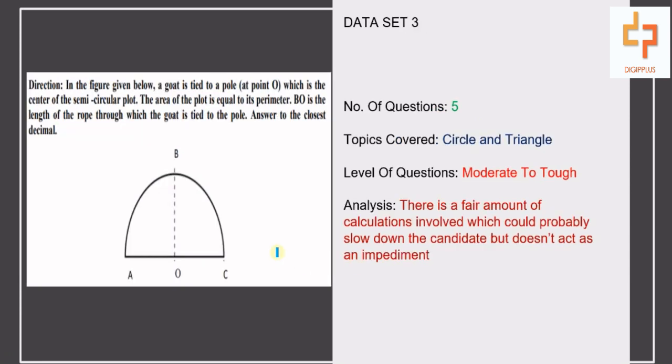Moving forward, we have our data set number 3, which had 5 questions, and the topics covered were circle and triangle. The level of the questions put forward was moderate to tough. If the candidate had basic to moderate knowledge of circles and triangles, he or she would have been able to solve this. And overall, the question paper gave a fair amount of chance to the candidate to score well in the examination.